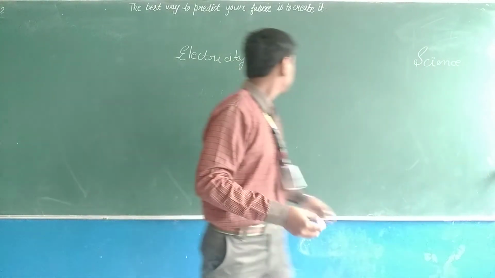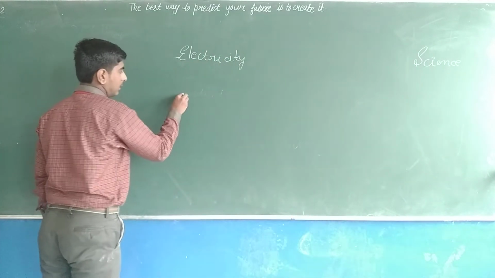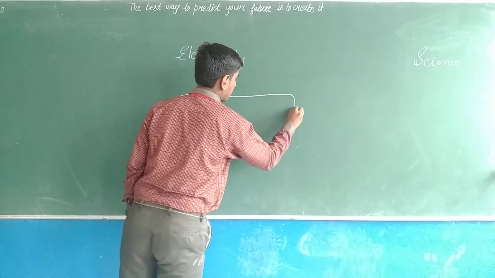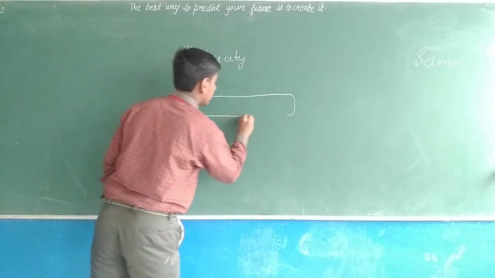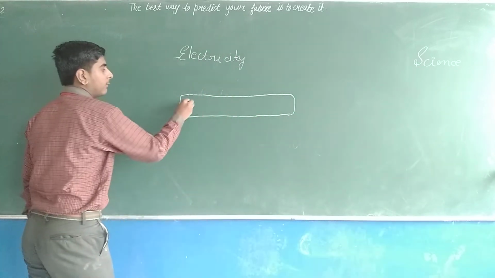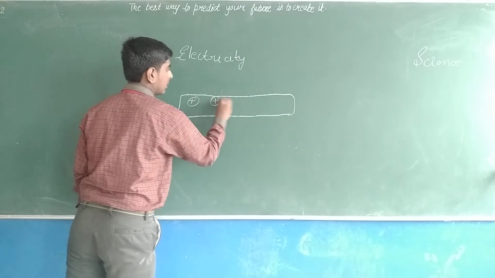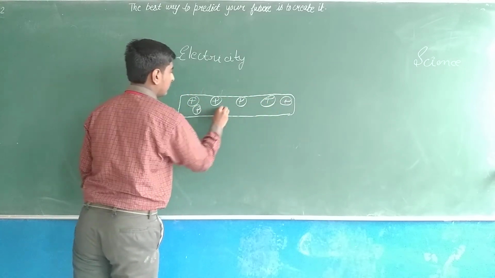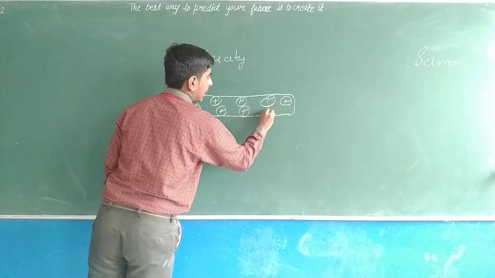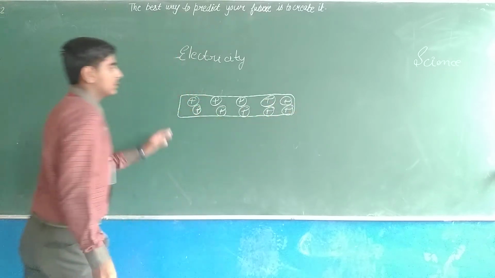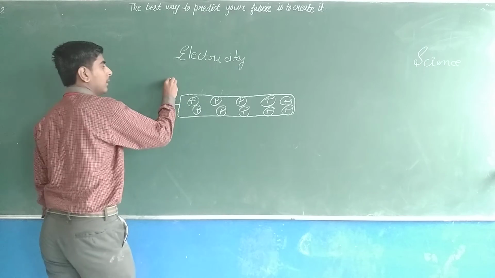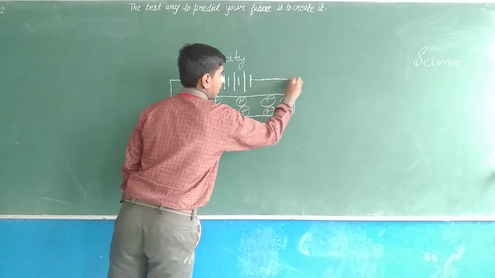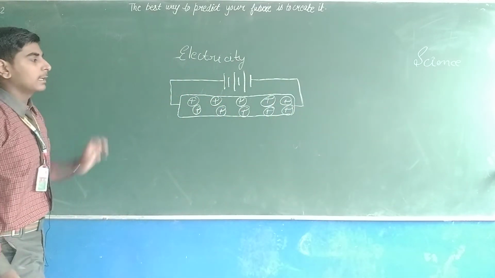The first one is this, in which we have electrons and protons. Now I am going to connect a cell, or we can say a battery, to this object.